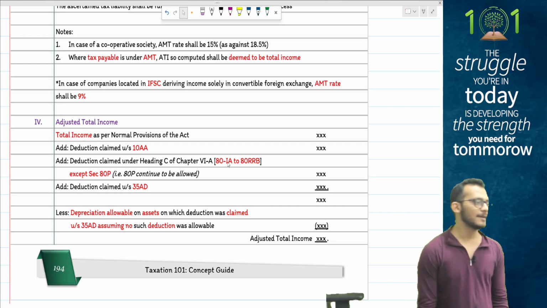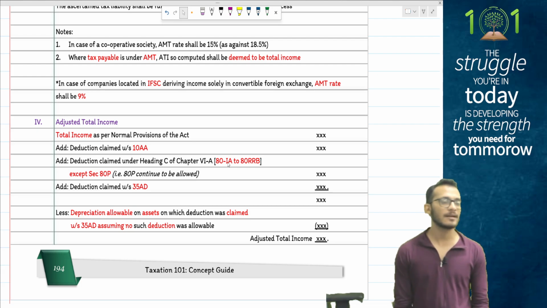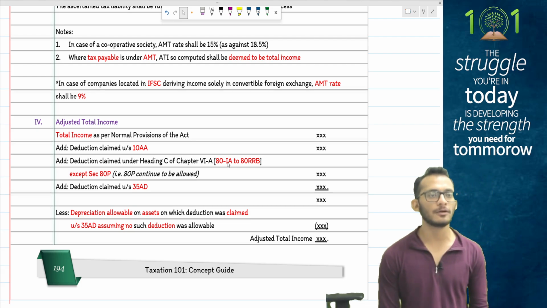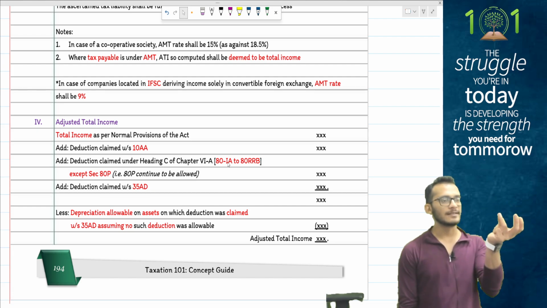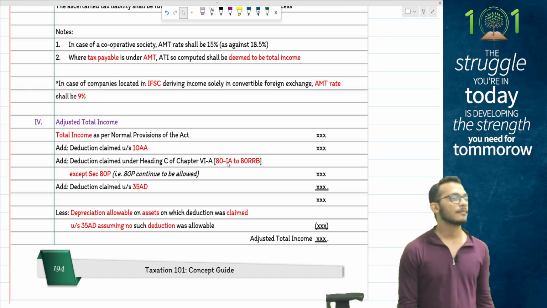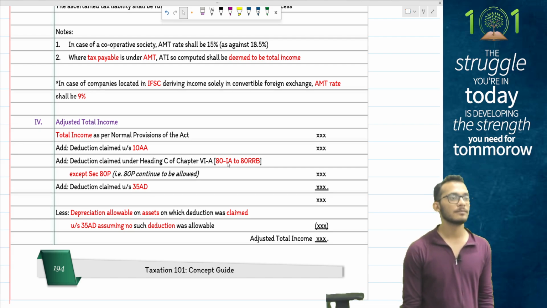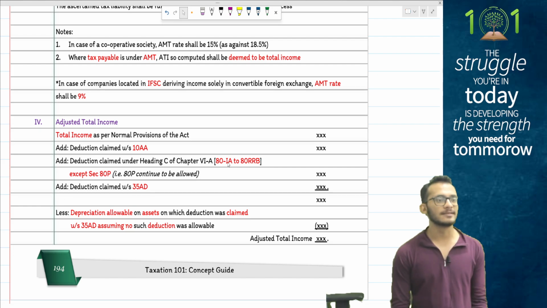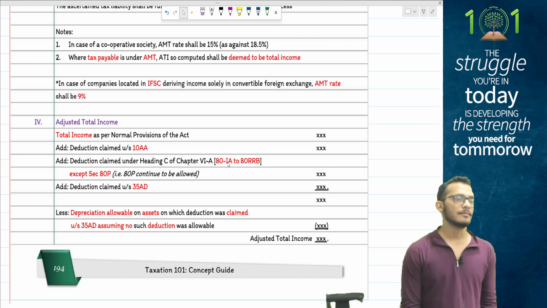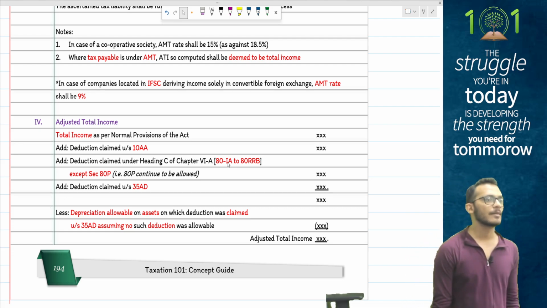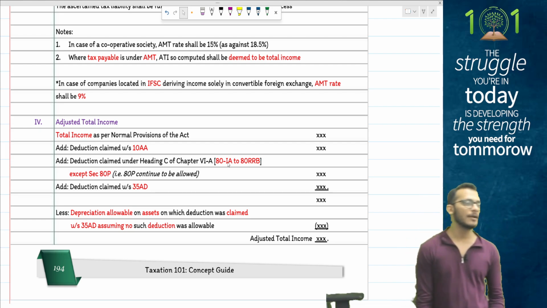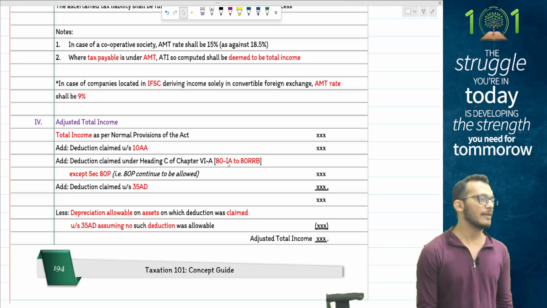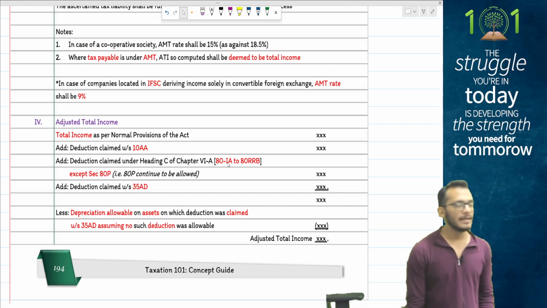Yes, from an exam perspective, people, if a question asks compute tax liability in the manner which is most beneficial to the assessee, you will be given three options: default tax regime, alternate tax regime, AMT. You will do ATR or AMT, whichever is higher, that will be compared with DTR, whichever is lower. That is your final tax payable. So you will do all three, then compare normal with AMT, whichever is higher, and then the final answer will be compared with DTR, whichever is lower.